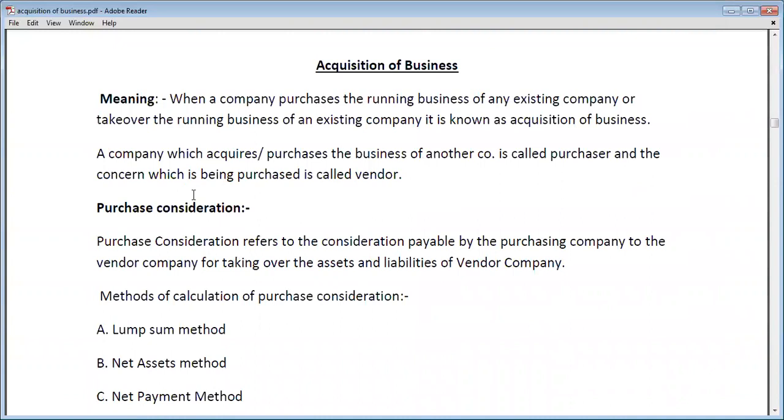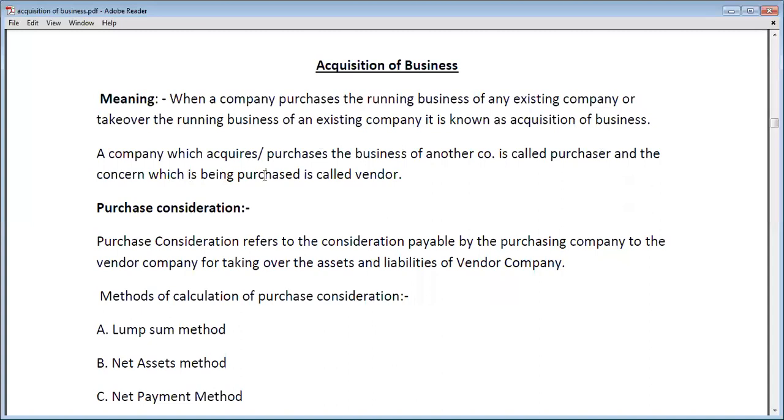What is the meaning of acquisition of business? When a company purchases the running business of an existing big company or takes over the running business of an existing company, it is known as acquisition of business. So when a company purchases the running business of any existing company, then such a takeover or purchase will be known as acquisition of business.